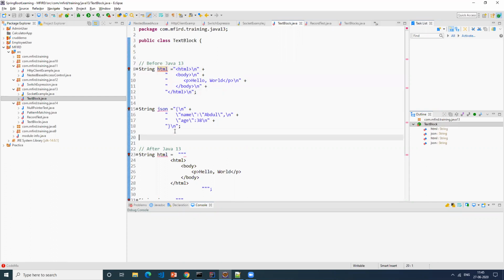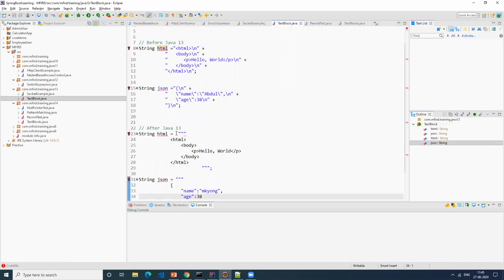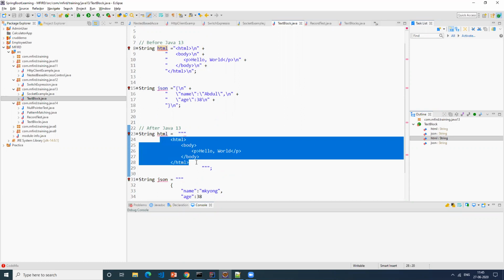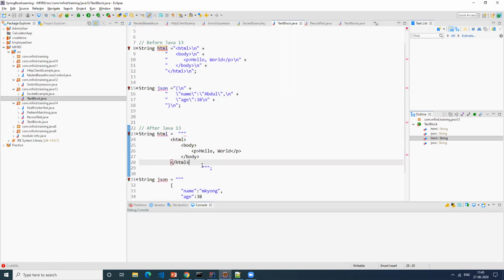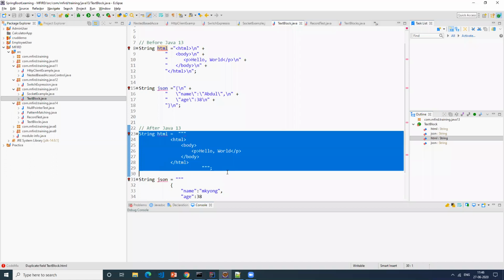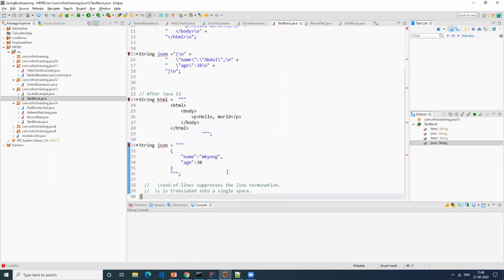Now they have improved it a lot. There is something called triple double quotes. If you see here, this is very important. This is the syntax they have introduced. If you add it like this, you can freely write anything inside that, and that becomes your text block. To end the text block, instead of a double quote you have to use 3 double quotes. This makes a text block. I think this is very useful for our day-to-day work. The same thing applies for this one, like this.